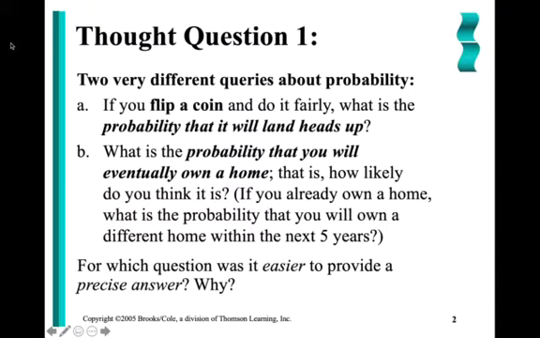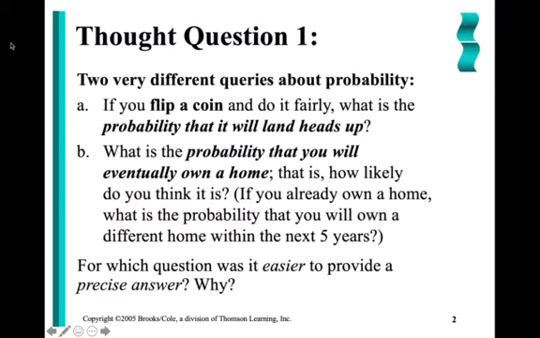How many possible outcomes are there when I flip a coin? 2. Heads or tails? What's the probability that the coin is going to land on heads? Well, one of the 2 outcomes is heads, and since the 2 outcomes are equally likely, we're going to later see that the probability that I flip a coin and it lands on heads is exactly 1/2.